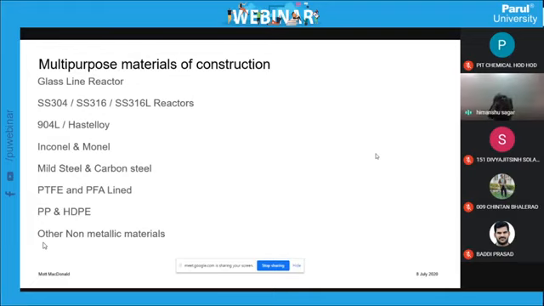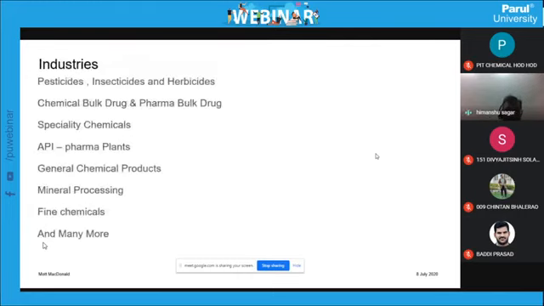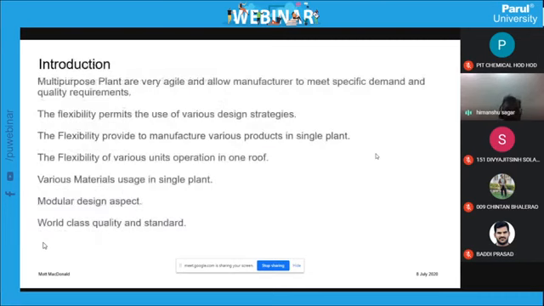So what happened, we have to create a closed environment. So there will be a closed room cycle where the powder product handling will be done. So in the same single plant, when the closed room is applied, the same product will meet the specific client's requirement. If you see our first sentence now, I will go here: multi-purpose plant is agile and allows manufacturers to meet the specific demand and quality requirement.